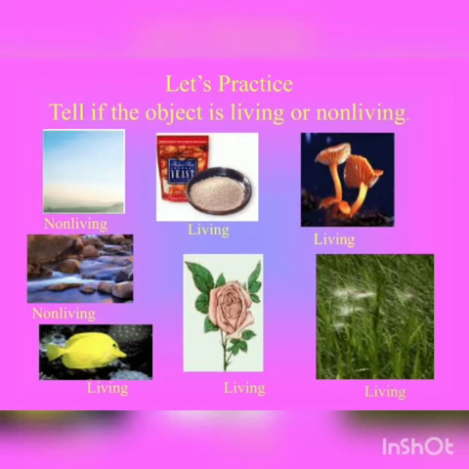Based on the habitat in which the living organism lives, there are four types of habitat. One, the living organism which lives on a tree is called arboreal, and the living organism which flies is called aerial. The living organism which lives on land is called terrestrial, and the living organism which lives in water is called aquatic. So based on the place where they live, it is divided into four categories.